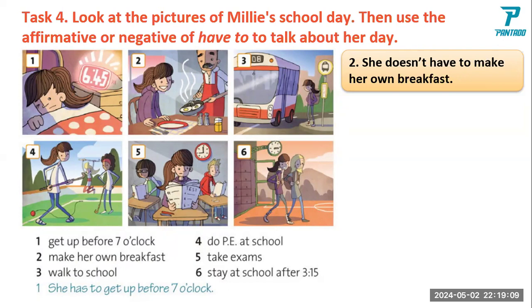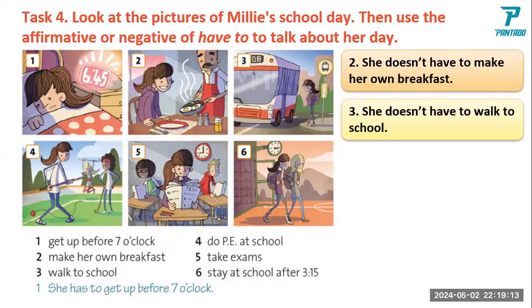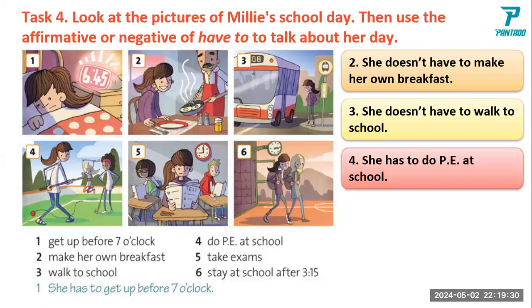She doesn't have to walk to school. Okay, she doesn't have to walk to school. Very good. Look at number 4. She has to do PE at school. Okay. So she has to do PE at school.